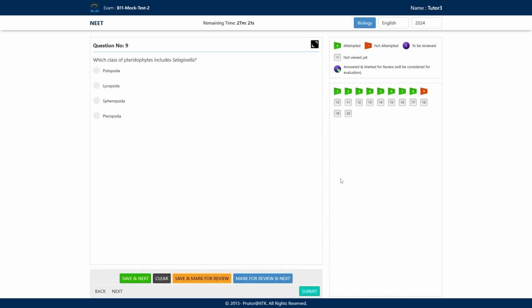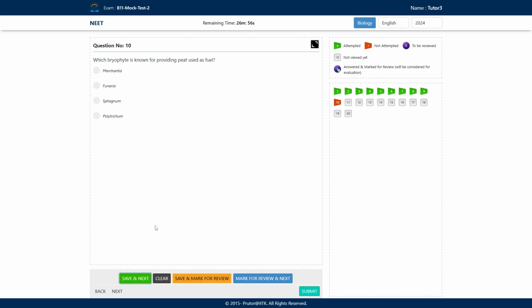Lycopsida is there, which has the Lycopodium and Selaginella, two very, very important types of pteridophytes, right? So this is going to be the correct answer, Lycopsida. We will save and move to our next question.